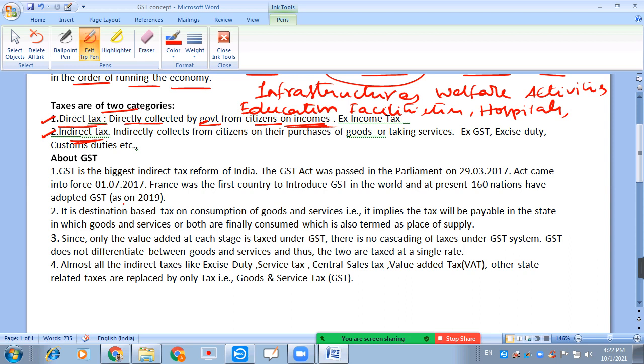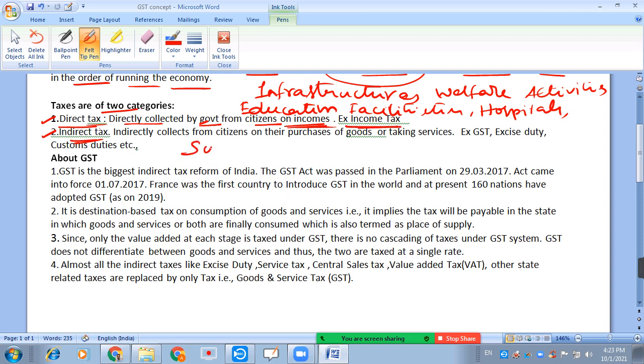So, whatever income they generated, based on that income they pay directly to the government. Such a tax is considered a direct tax. An example for this is income tax.